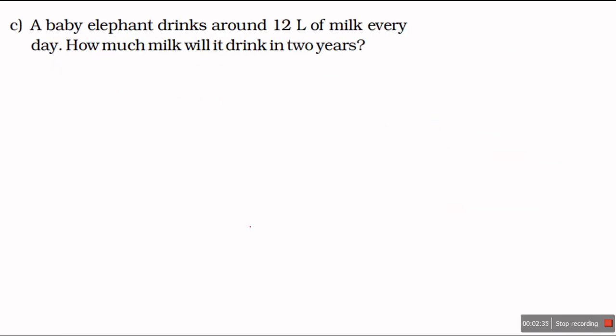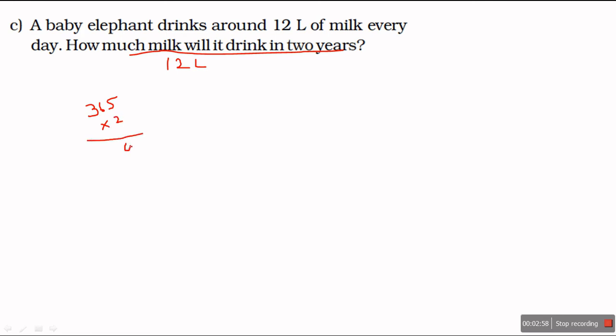A baby elephant drinks 12 liters of milk every day. How much milk in a day? 12 liters of milk in a day. How much milk will he drink in 2 years? Okay. How many days in 2 years? 365 days in 1 year. So in 2 years, 365 multiply by 2.